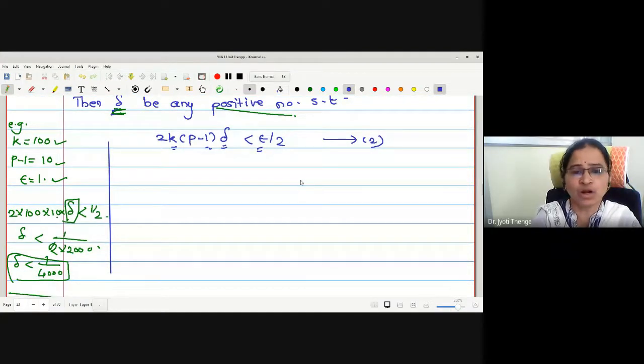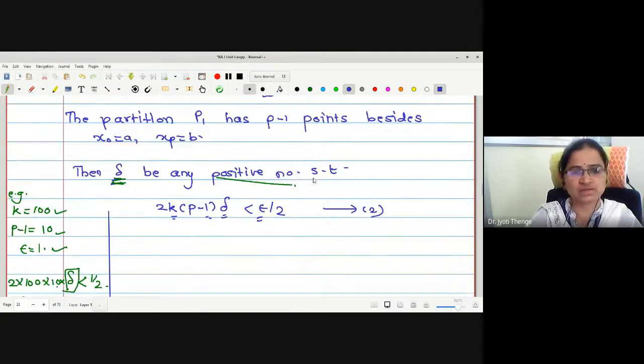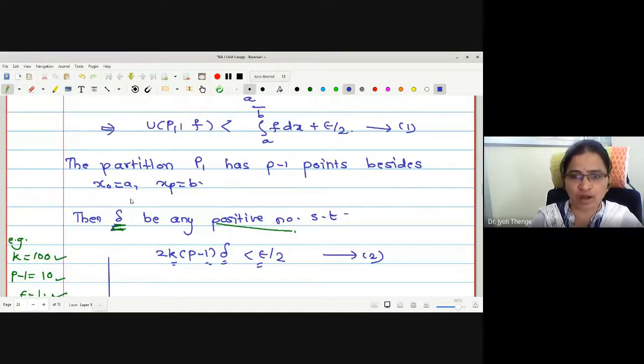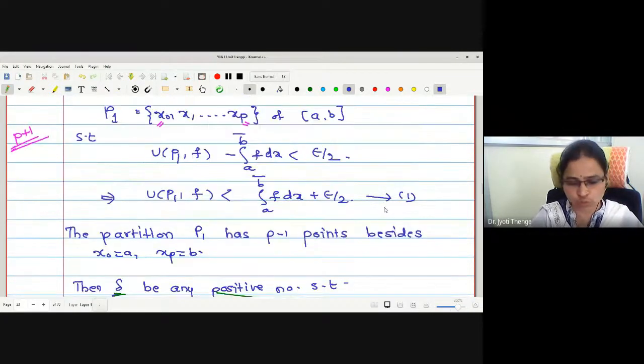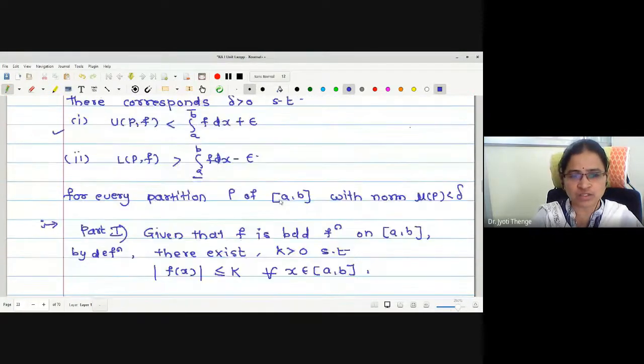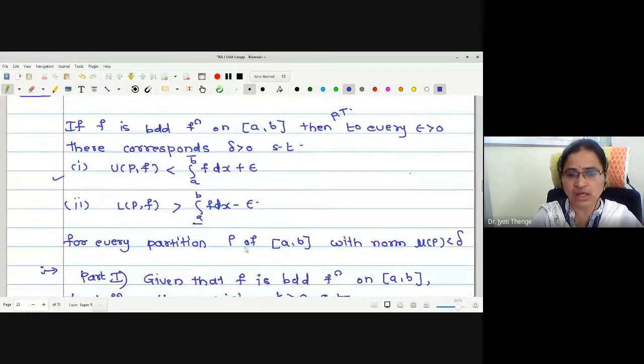Okay. Now, whatever this partition P1 we have selected is a special partition satisfying this equation number 1. Now we will take one more arbitrary partition P, as given in the statement, for every partition P with norm P less than delta.